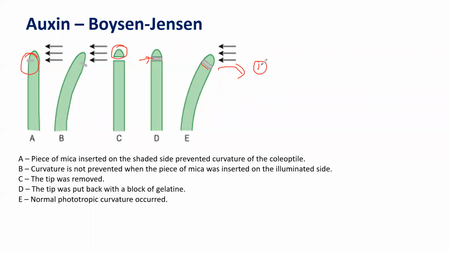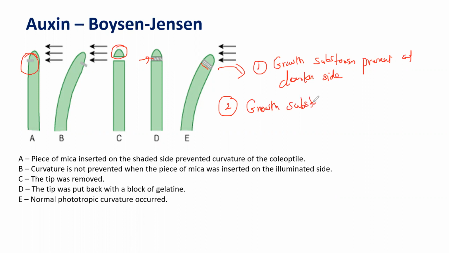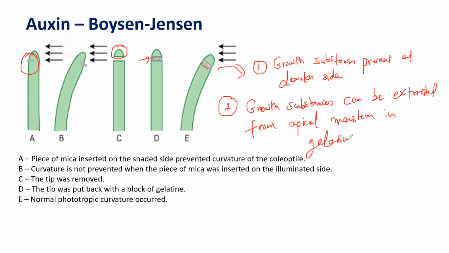The very first: growth substance is present at the darker side, and number two, growth substances can be extracted from the apical meristem in gelatin. So those were the two conclusions made by them.